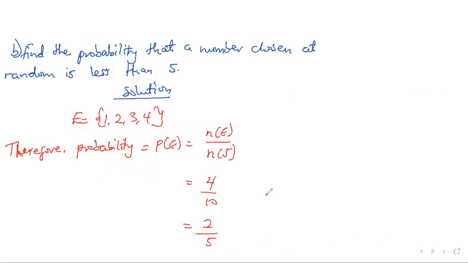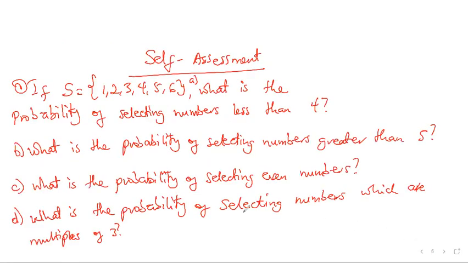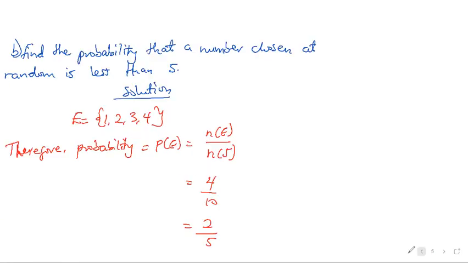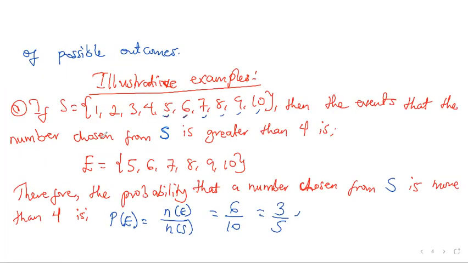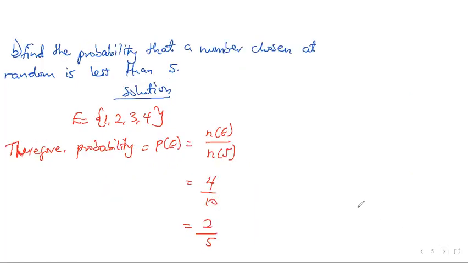Then a second example under this same one: find the probability that a number chosen at random is less than 5. Let's go back to our numbers. Numbers less than 5 are 1, 2, 3, 4. So we take that as our event.